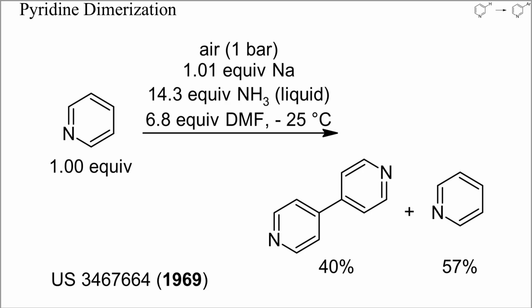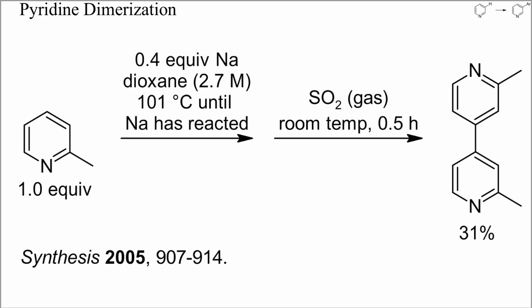Another isomer can be prepared from pyridine and sodium in a mixture of liquid ammonia and DMF, again in the presence of air. This dimerization proceeded already at low temperature and was faster than the nickel-catalyzed dimerization. Instead of oxygen, also sulfur dioxide can be used to dimerize pyridyl sodium intermediates. Despite the high acidity of 2-picoline, still a substantial yield of dimer was obtained. Here, the initial reaction with sodium was conducted in refluxing dioxane.